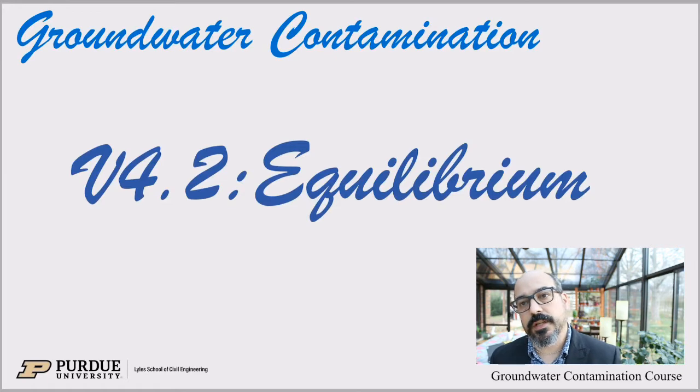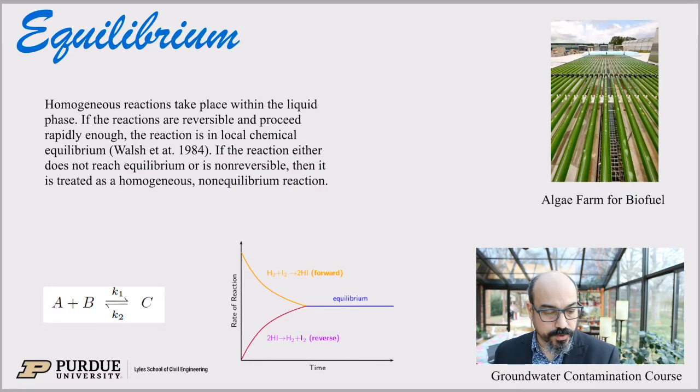This one introduces the concept of equilibrium in chemical reactions. Homogeneous reactions take place within the liquid phase. If the reactions are reversible and proceed rapidly, there is a local chemical equilibrium, right? If the reaction is not at equilibrium or is not reversible, then they are homogeneous non-equilibrium reactions.